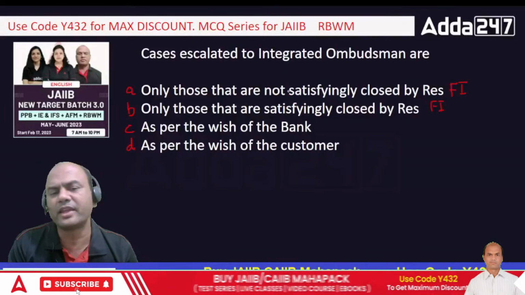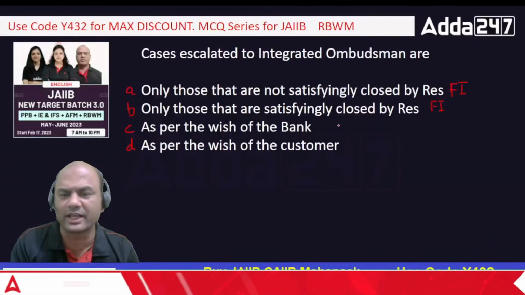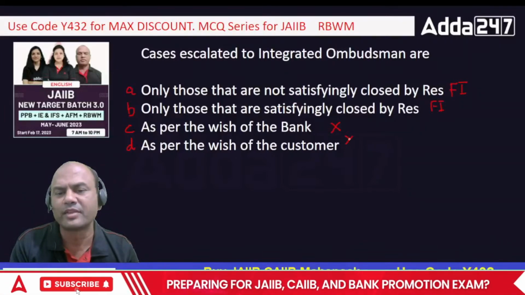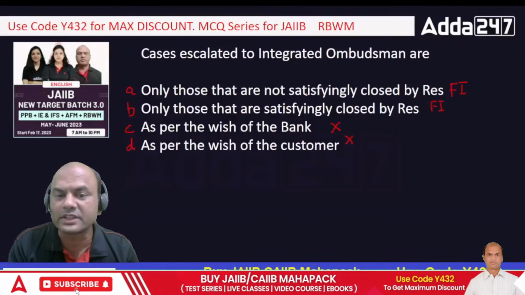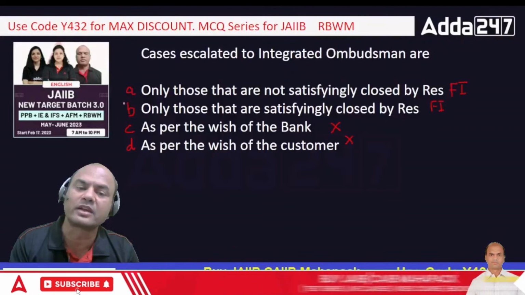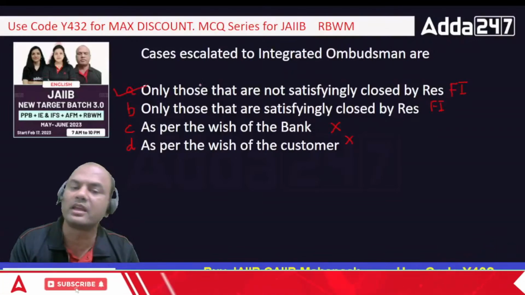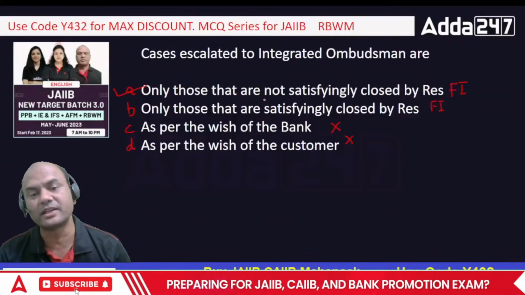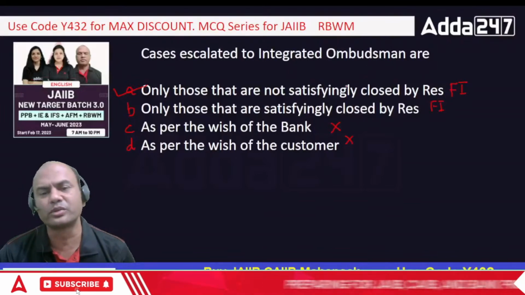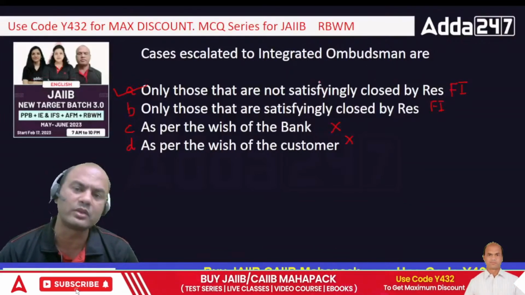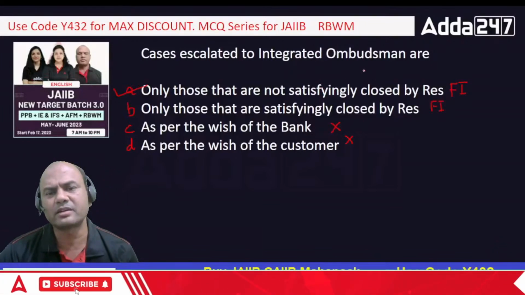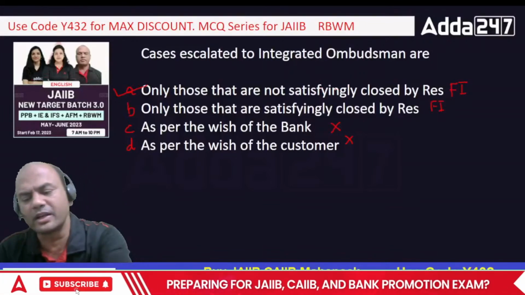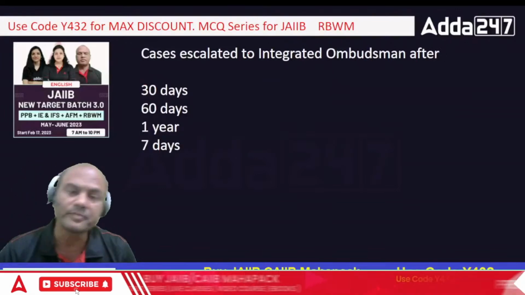What do you say? A, B, of course here C and D are out. Everyone knows this logically. What about A and B? Look at the words not satisfactorily and satisfactorily. So the correct answer is A. Got it? Correct answer is A. Those are the cases which are not solved properly, not to the satisfaction of the customer. Up to that time that case will go to the integrated ombudsman, isn't it?